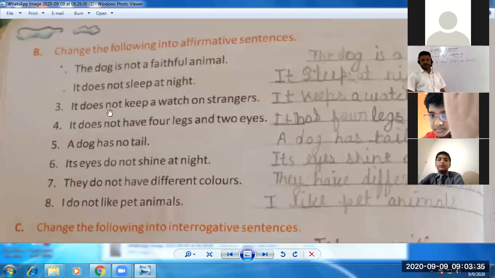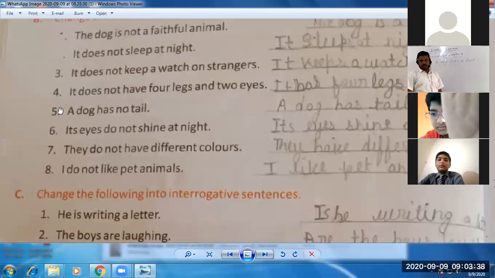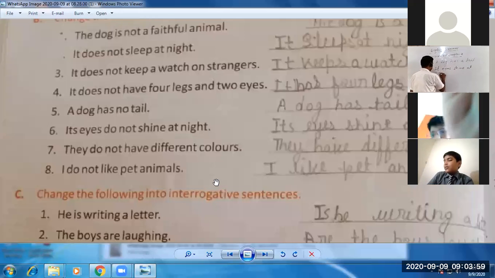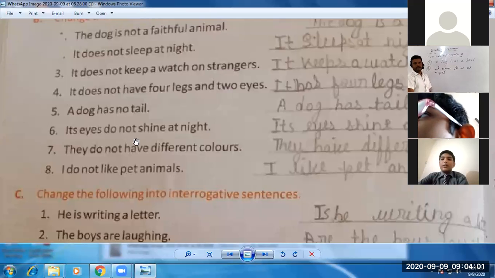Let's talk about the sixth sentence. Look at the book. Sixth sentence, you can clearly see, its eyes do not shine at night. So it would be, its eyes shine at night. You just need to remove do not. We need to remove do not, and the rest of the words will be there as they are. Like, its eyes shine at night.